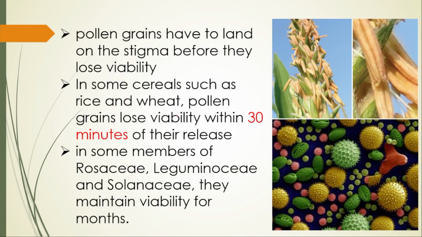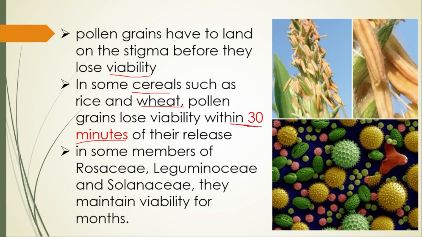Pollen grains have to land on a stigma before they lose viability. Viability means capacity to form a pollen tube. In some cereals, such as wheat, pollen grains lose viability within 30 minutes. What is the viability of the wheat pollen grain?